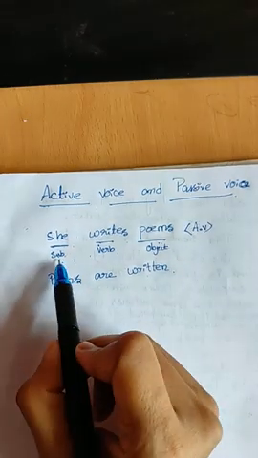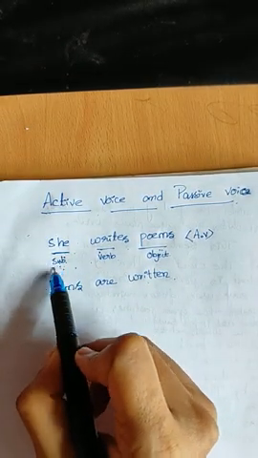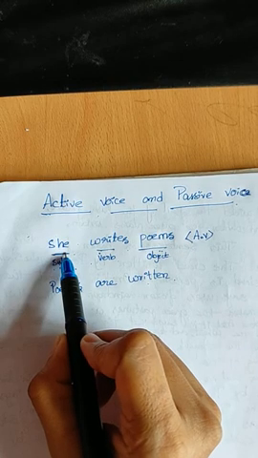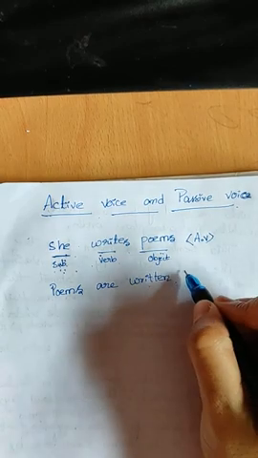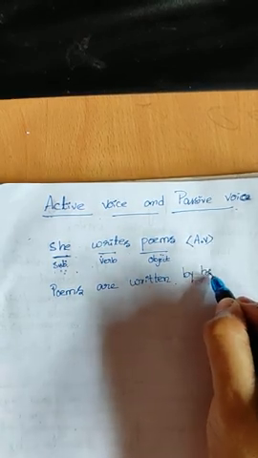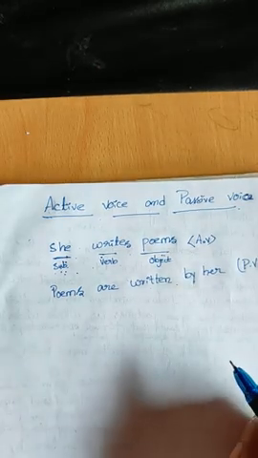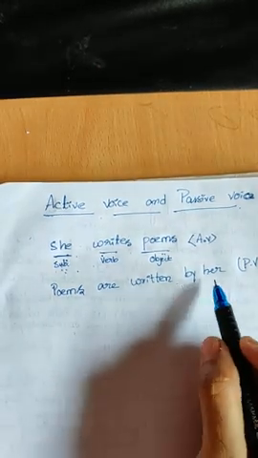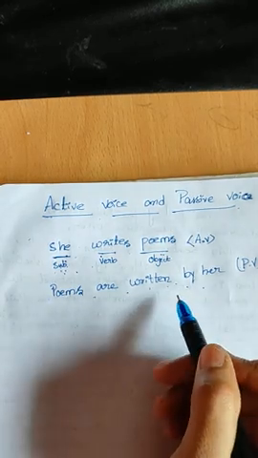Then what is the objective form of this subject? She. She is the personal pronoun. So what is the objective form? Yes, her. Written by her. So here, poems are written by her.